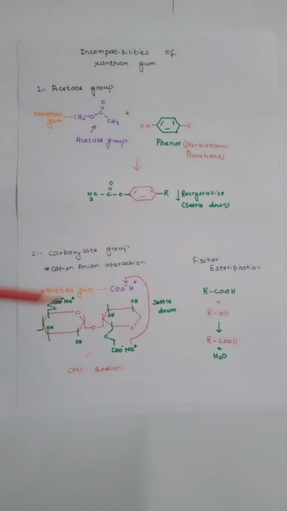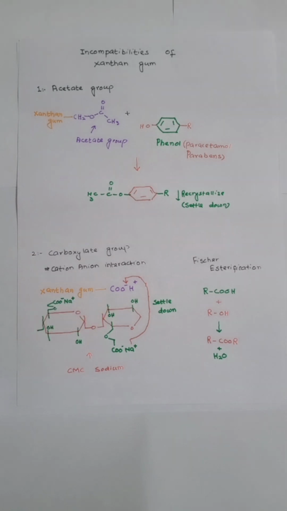In fact, this carboxylate group attracts positively charged groups if these groups are small, like ionized weak acids. If these groups are small, then there is no problem and these groups will help in stabilization of xanthan gum. But if these groups are large, like polymers, then they will make a large bulk together, will settle down, and will destabilize the system.